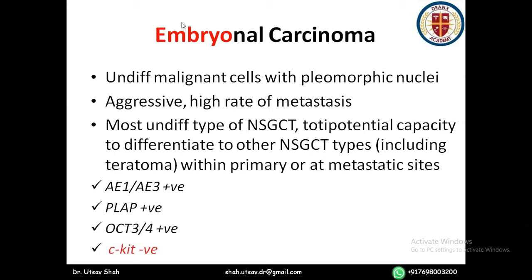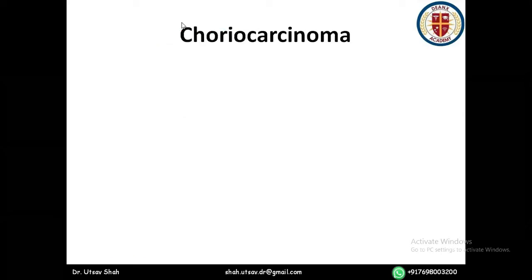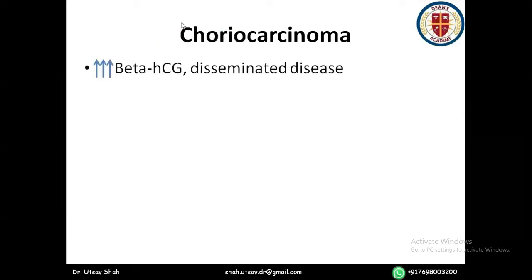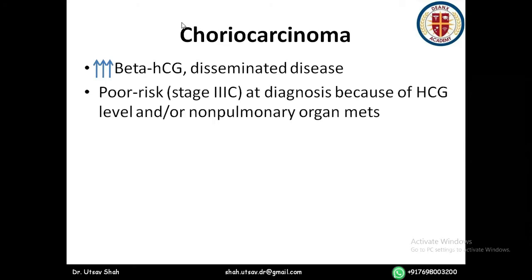c-KIT is negative. Choriocarcinoma. Choriocarcinoma is a disseminated disease in which beta HCG is raised, and generally presentation happens at stage 3C, that is, poor risk. And generally these patients have non-pulmonary organ mets.